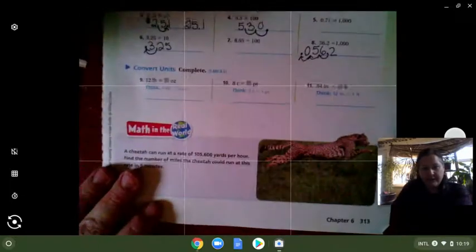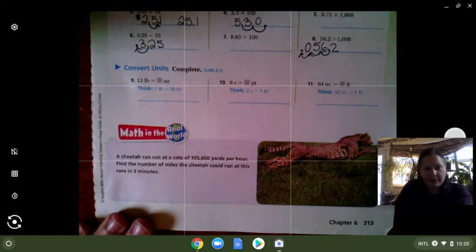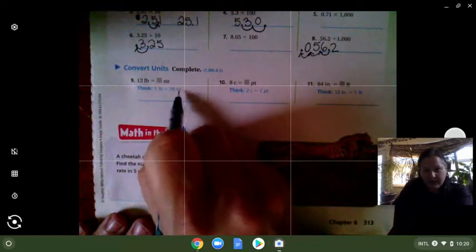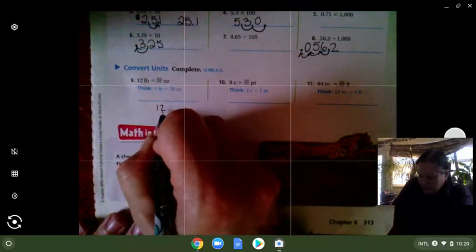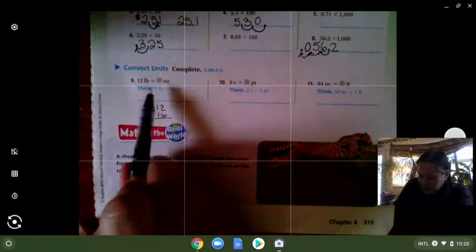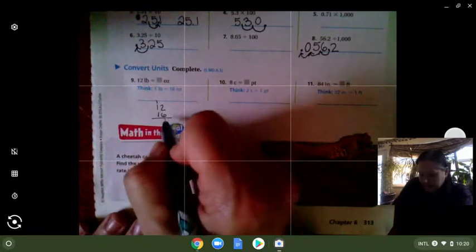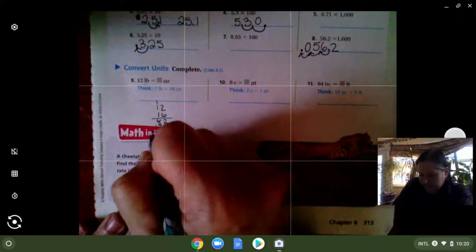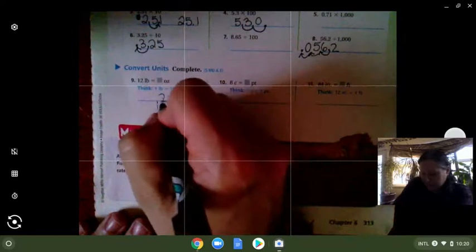Okay. Then we did a little bit of conversions last year. 12 pounds equals how many ounces? So what I need to do is think, in 1 pound, there's 16 ounces. So if I have 12, that would be 12 times 16, as each of these pounds has 16 ounces in it. So I need to multiply. That gives us 192.